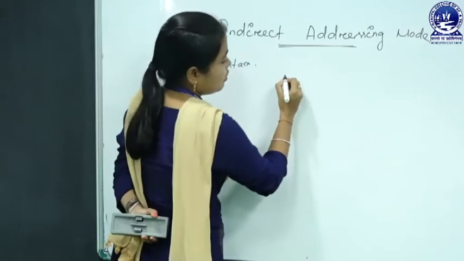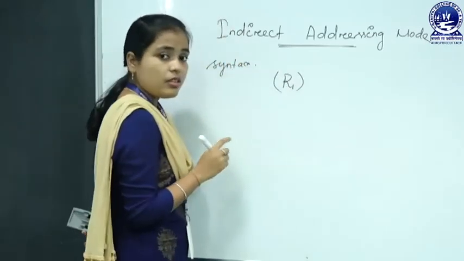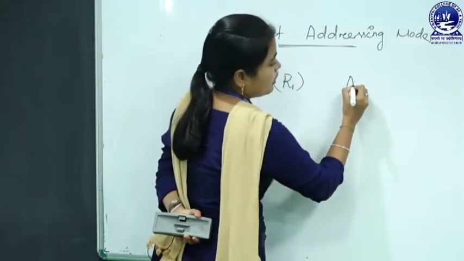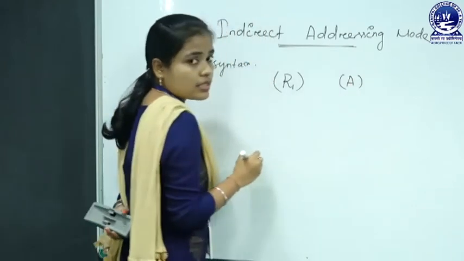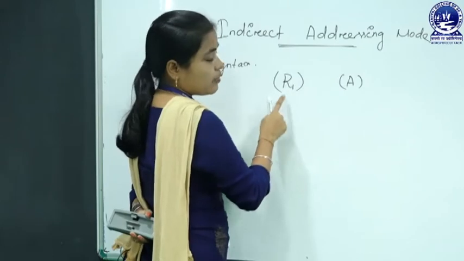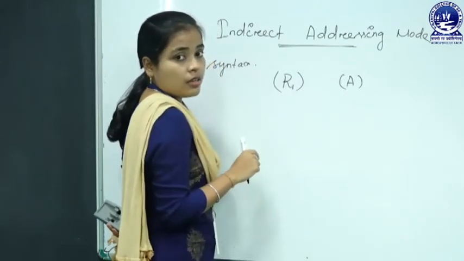The syntax is you have to represent the register or the memory location. If I provide the memory location like this, you can store the value of A into R1 or you can directly use A.